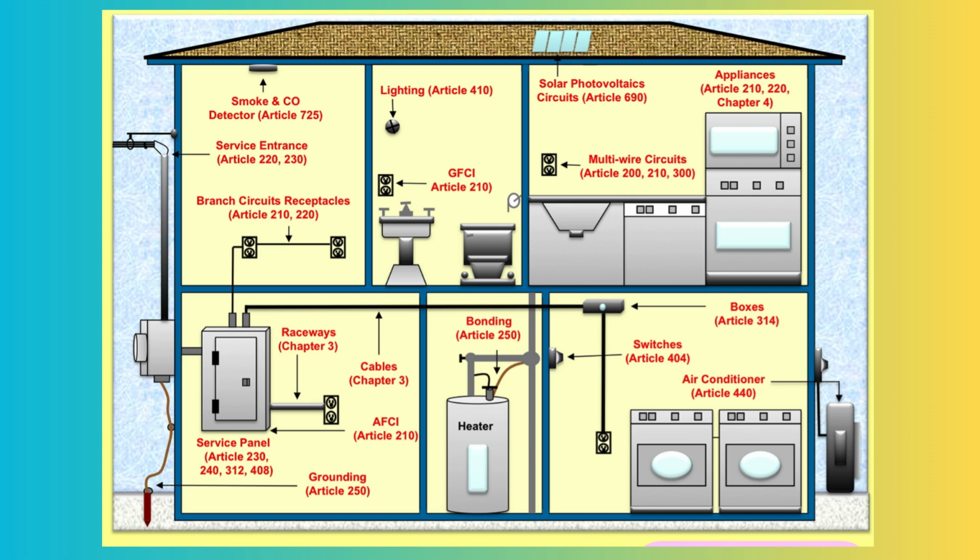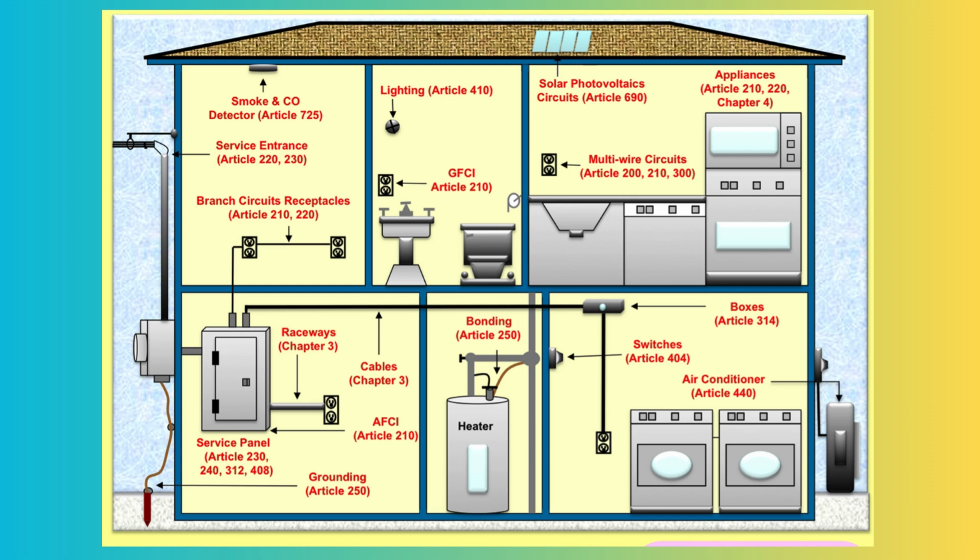Branch circuits receptacles, Article 210, 220, denotes standard outlets for connecting devices. GFCI, ground fault circuit interrupter, Article 210, outlets in wet areas for shock protection. Boxes, Article 314, represents junction boxes for wiring connections. Switches, Article 404, circuit switches for controlling electrical devices.